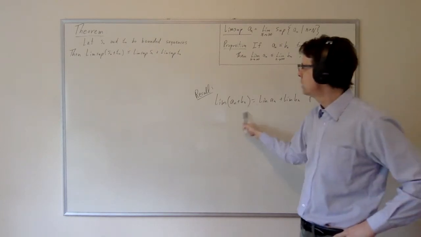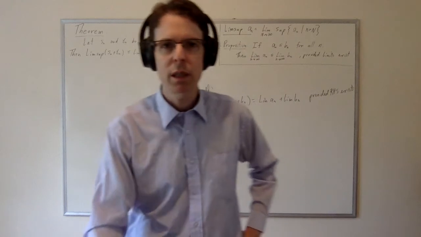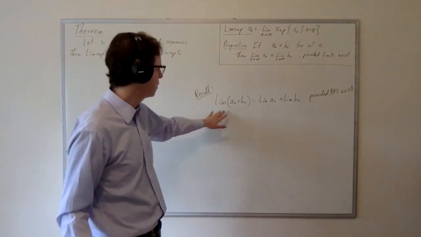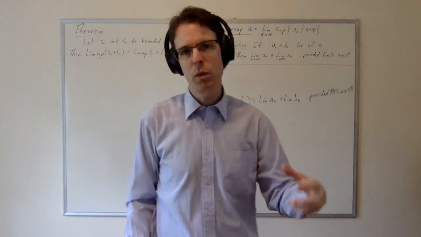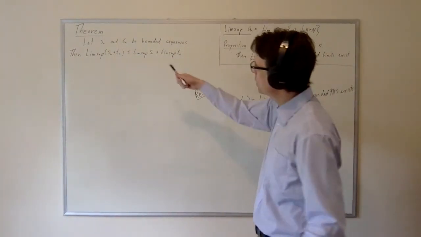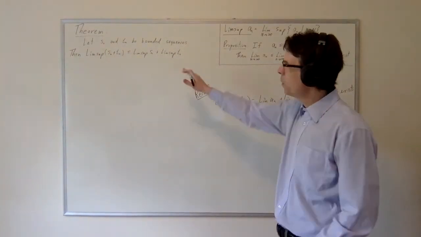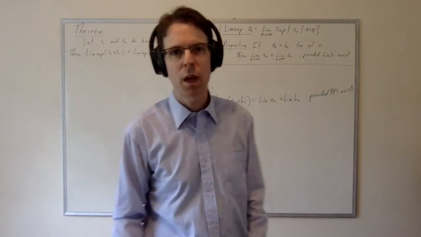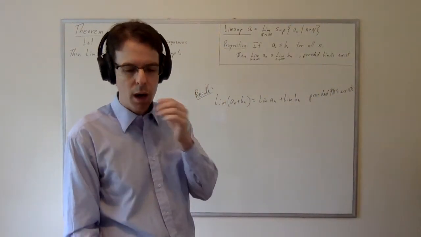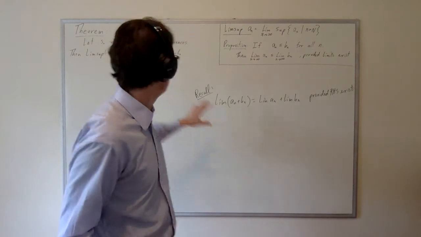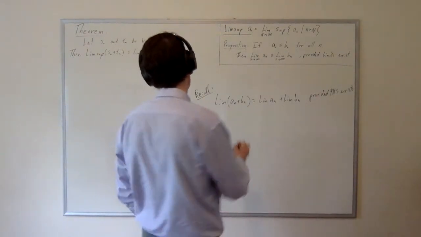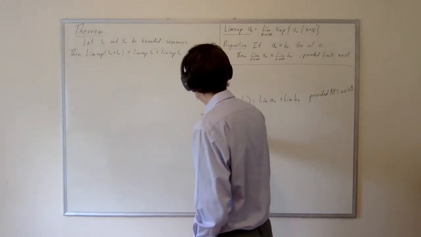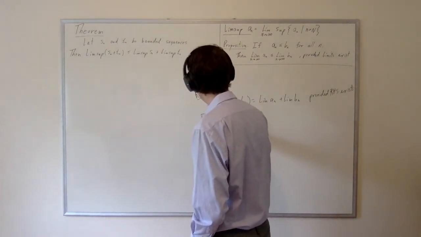But the Limsup doesn't behave quite so nicely as the limit. It can exist even for divergent sequences. It can be based on only a subsequence of a sequence. And so you might expect a less than or equal to. But before we get into this, I want to give a very simple example of a situation where the Limsup is equal to the sum, and then another example where the Limsup is different from the sum. So let's look at a couple of examples of what's really going on here.